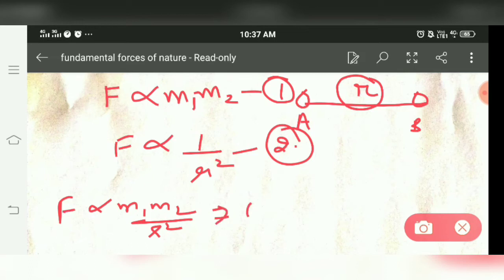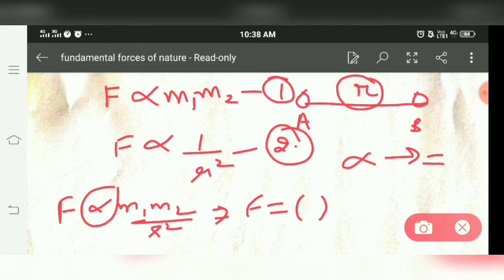So for this proportionality, if we want to replace it with the equals sign, then we have to add a constant over here. Always we need to add a constant if we replace the proportionality sign with the equals sign. So this is m1 m2 by r square.